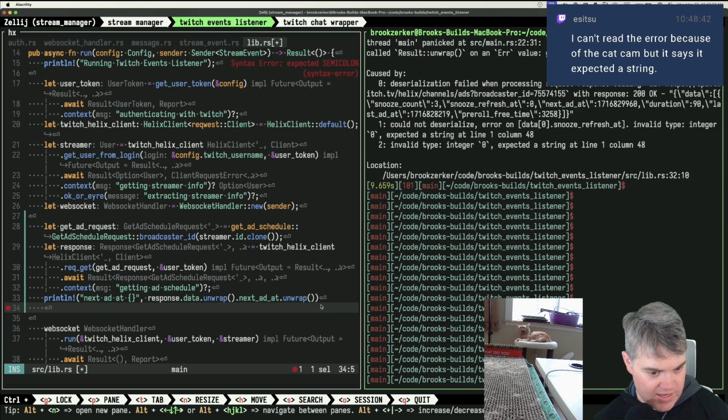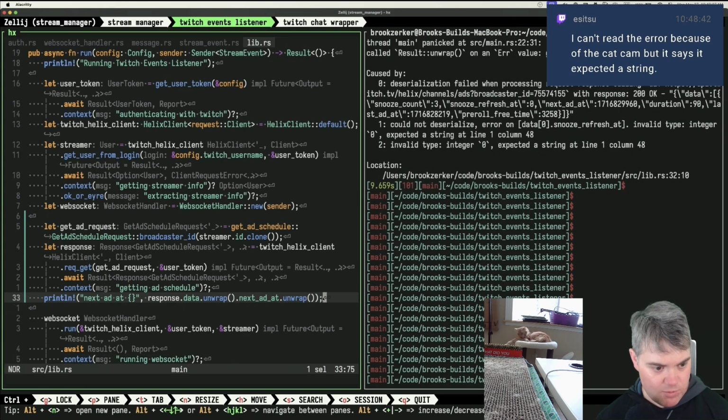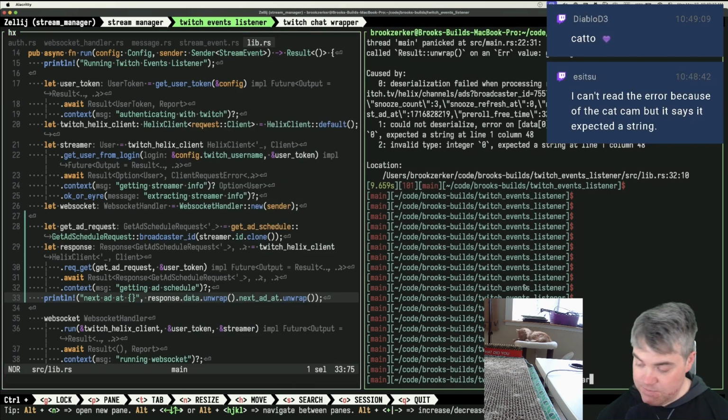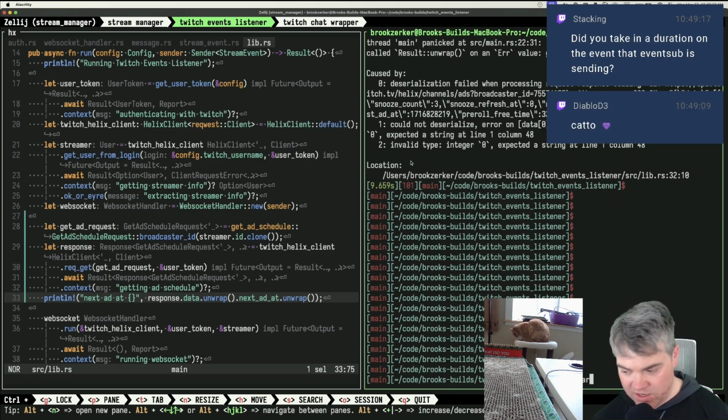Here was the error message. Okay, so I grab the error and we're gonna print it out. Let's see if that works. It expected a string. Oh, I wonder if this is gonna cause the problem again.